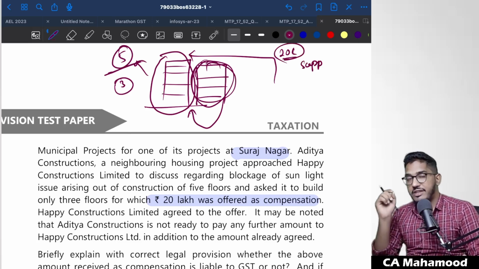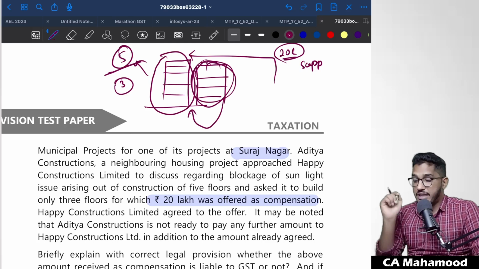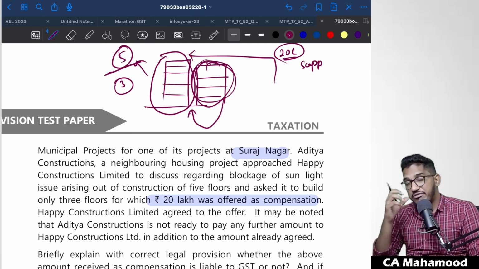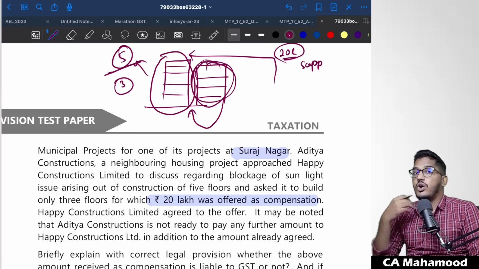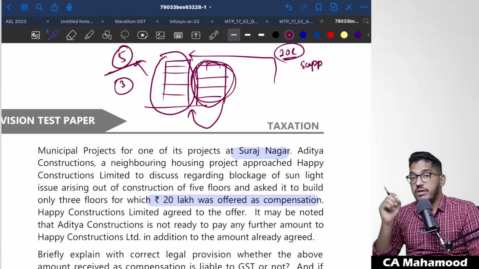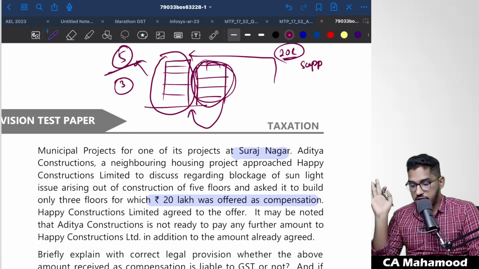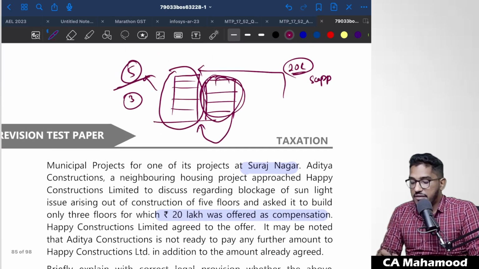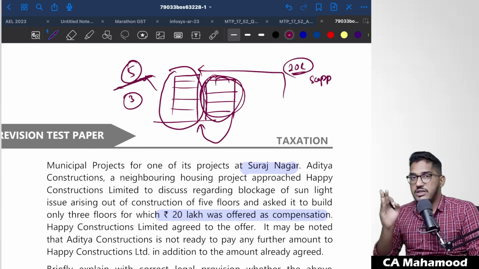So if you remember, we have read one point in schedule 2, in the supply chapter. Agreeing to do an act, or agreeing to refrain from an act, or agreeing to tolerate an act for a consideration, it will be treated as supply of services. Yes or no? So the same thing is happening here. This person is having the permission to construct 5 floors, but he is agreeing to construct only 3 floors.